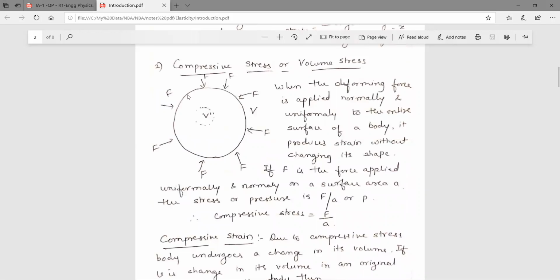Here you can see this is volume V and this is V dash, the volume after applying the force. The shape remains spherical, but there is a change in the volume. So that is nothing but the compressive stress.